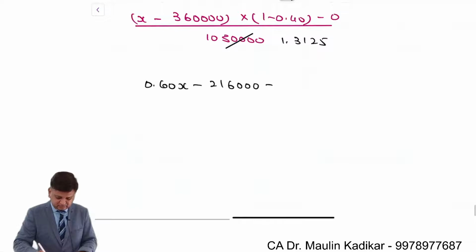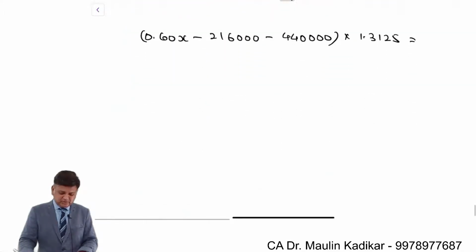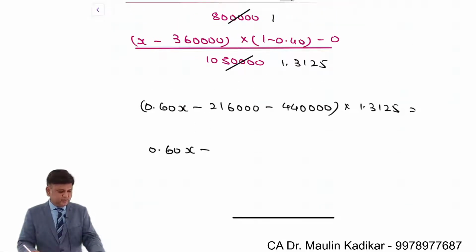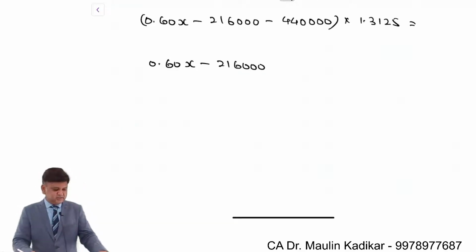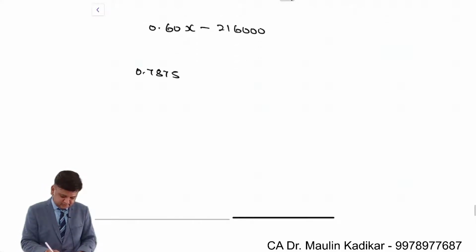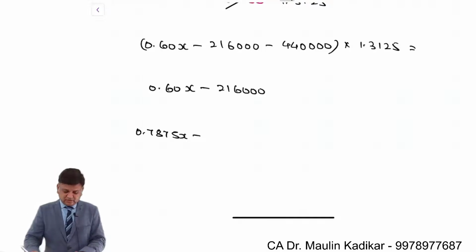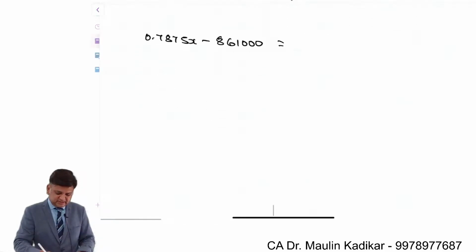minus 4,40,000, whole into 1.3125 is equal to, on the opposite side, 0.6x once again, minus 3,60,000 into 0.6, 2,16,000. 0.6 into 1.3125 is 0.7875x, minus 2,16,000 plus 4,40,000, 6,56,000, into 1.3125, which comes to 8,61,000, is equal to 0.6x